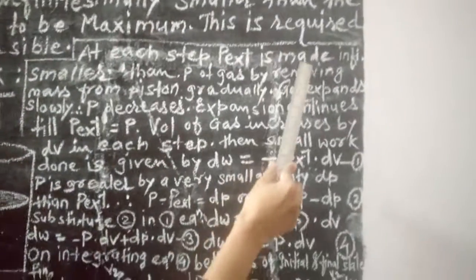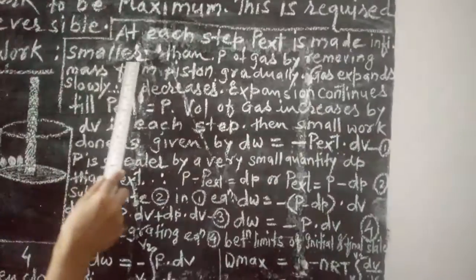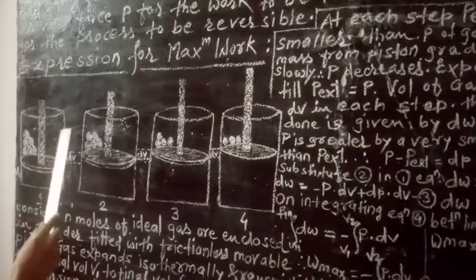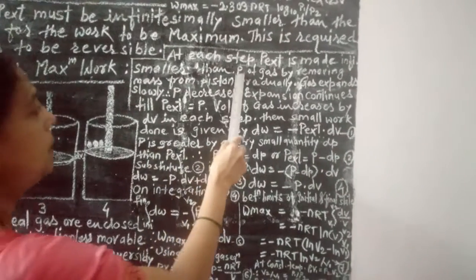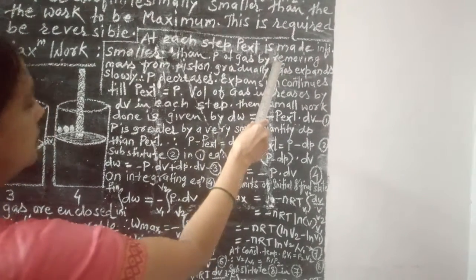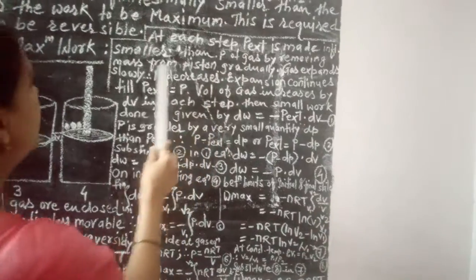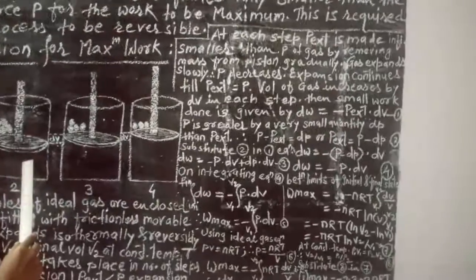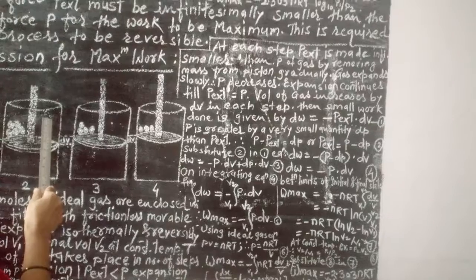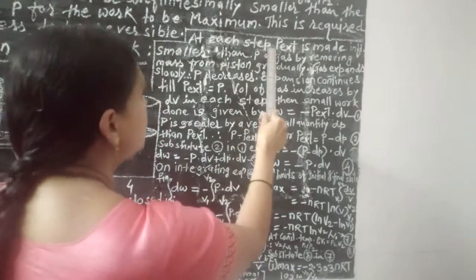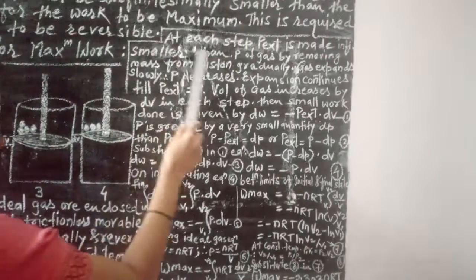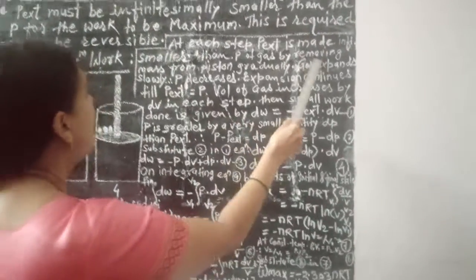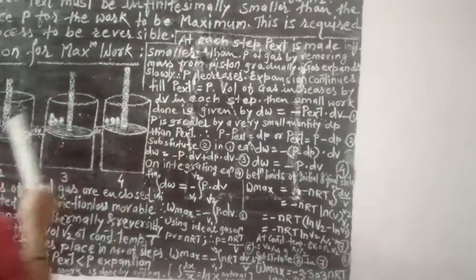Now at each step, P external is made infinitesimally smaller than the pressure of the gas by removing mass from the piston, so that the pressure of the gas becomes infinitesimally greater than the P external.